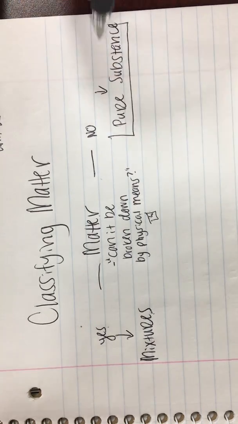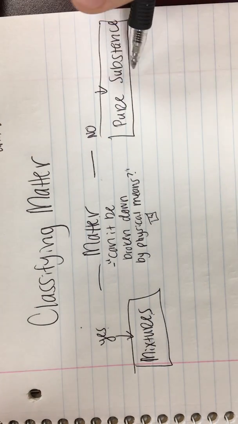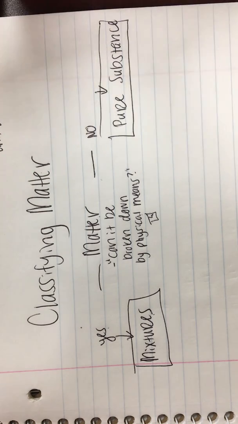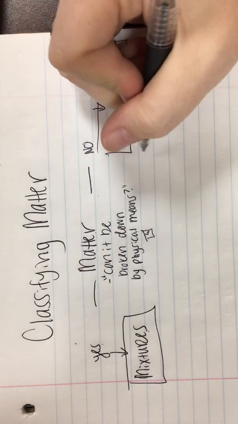All right, I'm gonna put some boxes around these two. Those are our vocab words. All right, so pure substances are substances that have a definite physical and chemical composition.